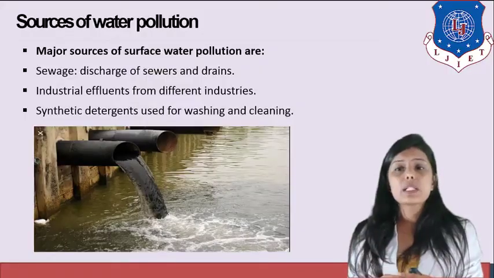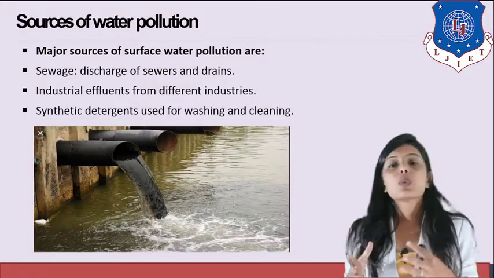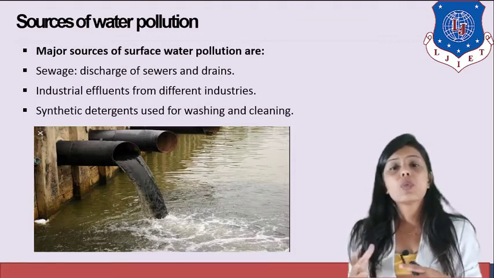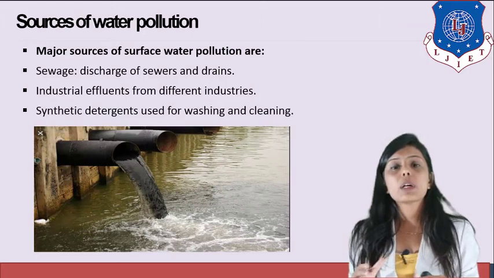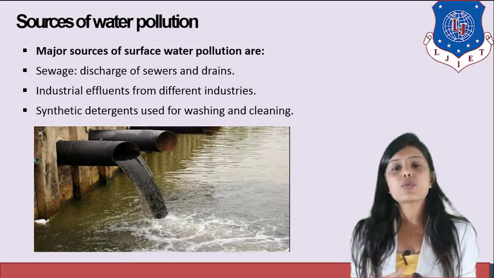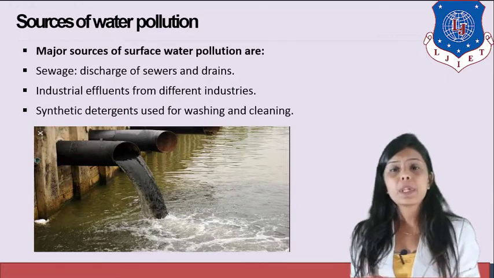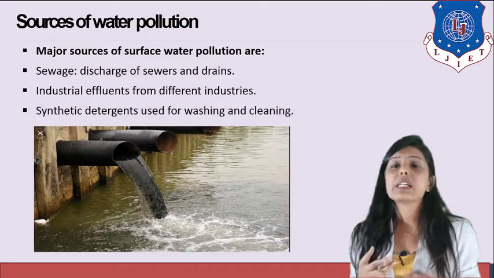Let's start from where we left off in chapter number 2, water pollution. Major sources of surface water pollution. So what is surface water? Sea, rivers and lakes are known as surface water, and the water below the surface of the soil is known as groundwater. The sources of surface water pollution are sewage discharge, which is gutter water, and industrial effluents, which are released